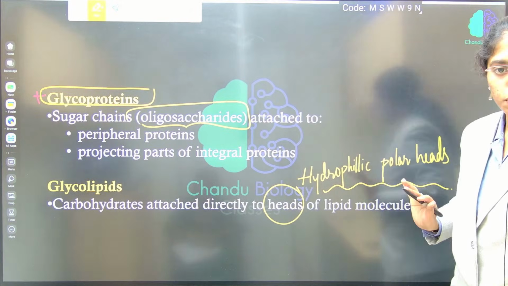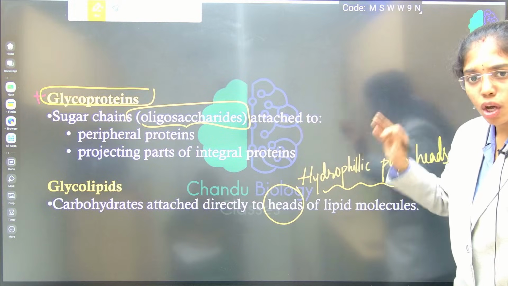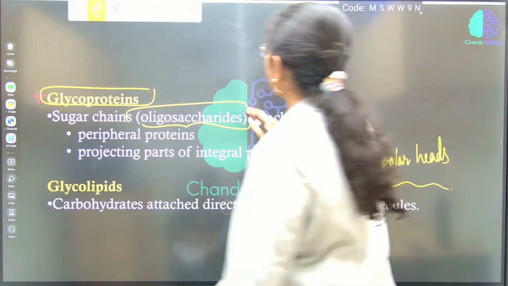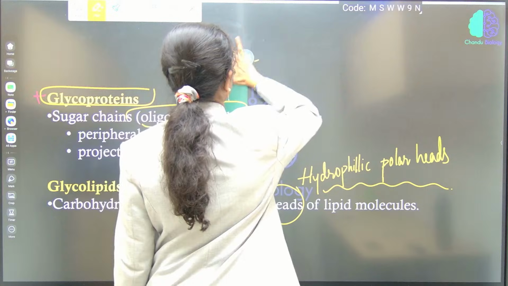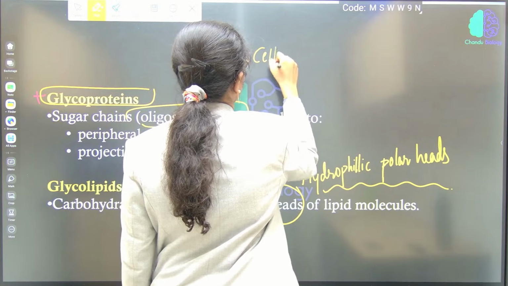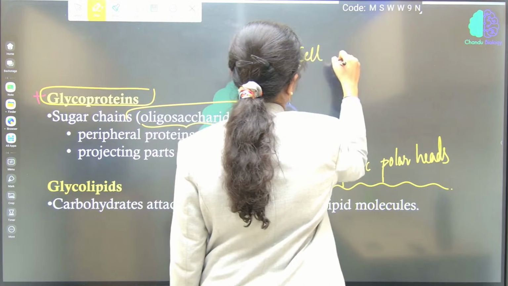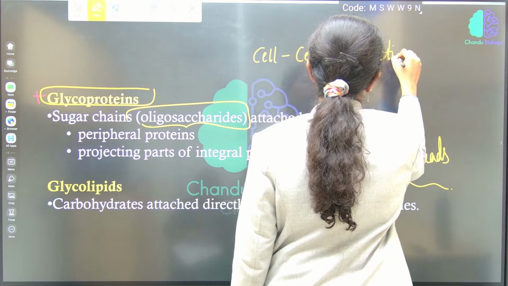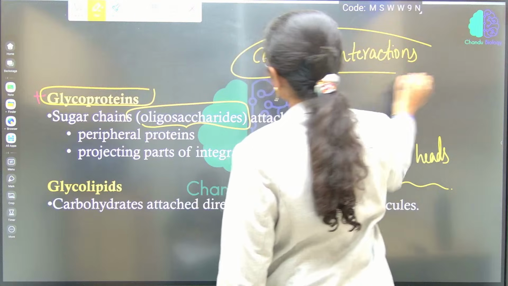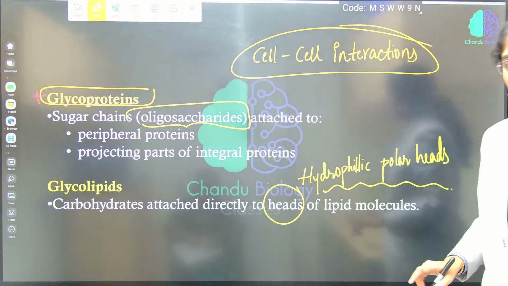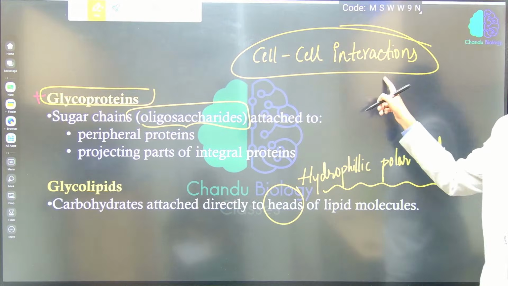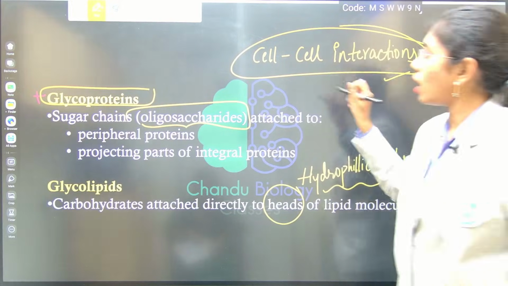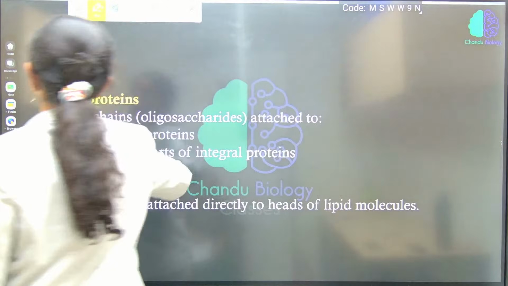glycoproteins and glycolipids, what is their main function or the main role? Main function is cell to cell interaction or attachment. Cell to cell interaction is the main function that is performed by the sugar units which are present over the cell membrane. Understood? What is the main function? Cell to cell interaction or cell to cell association.